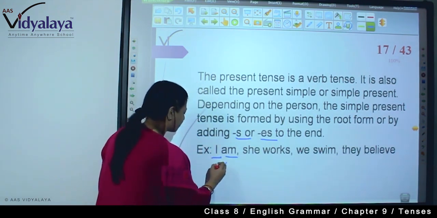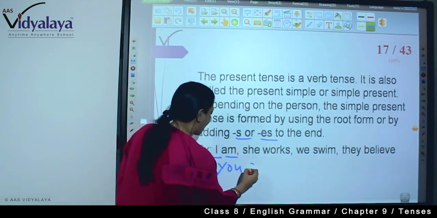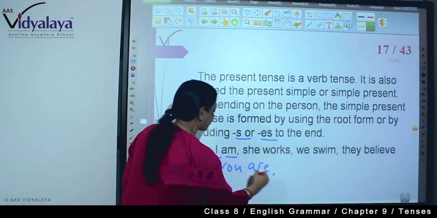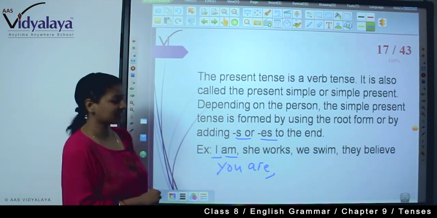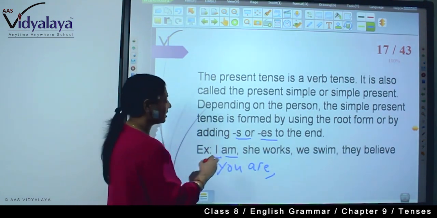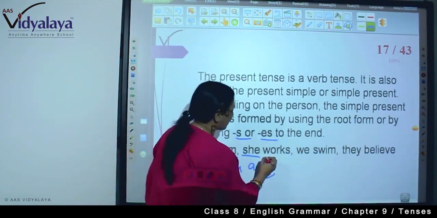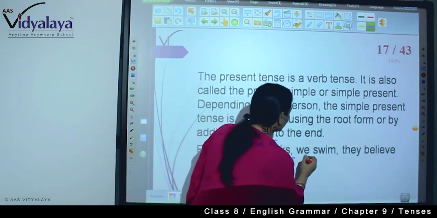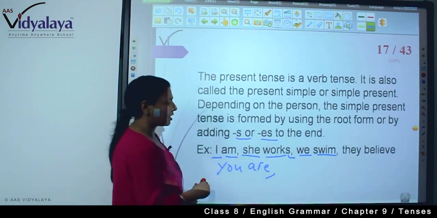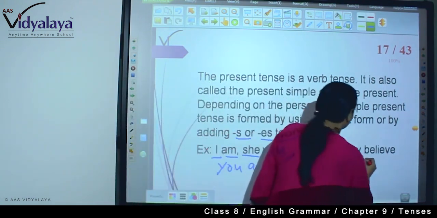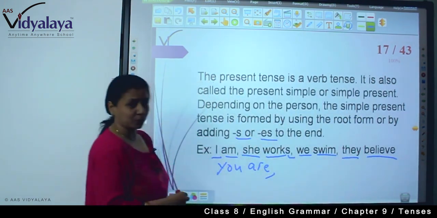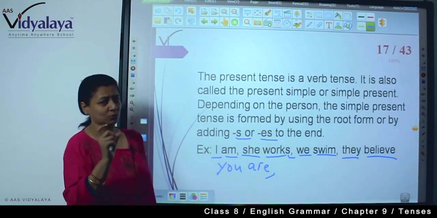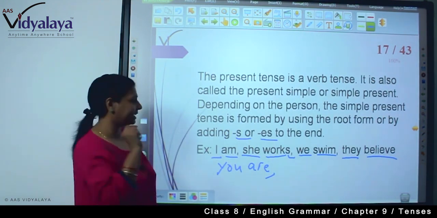With you, the second person, we use are. With third person, whenever there is a root verb we use S or ES, and with plural we use the root verb, just as you are seeing, they and we are plural and we are using only the root verb. We are not using S or ES.